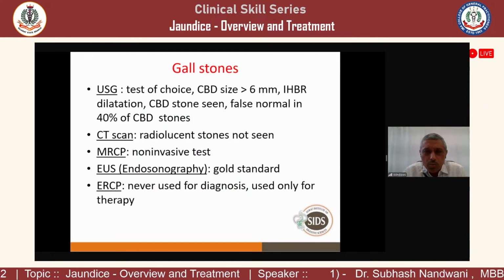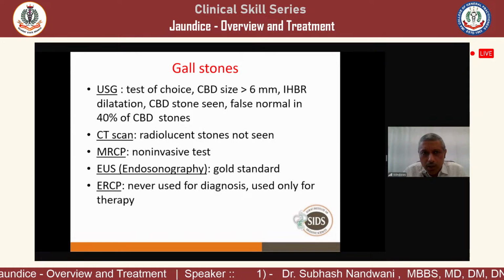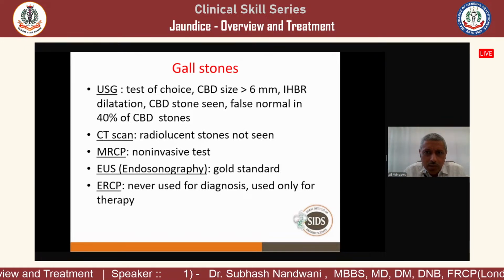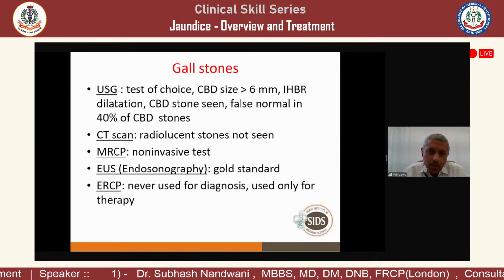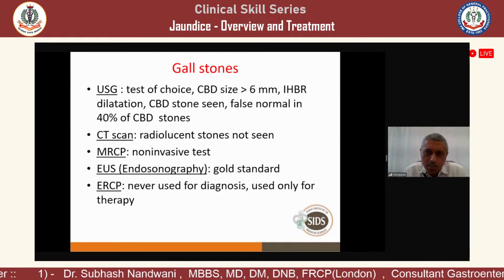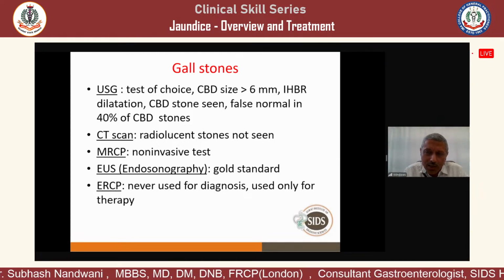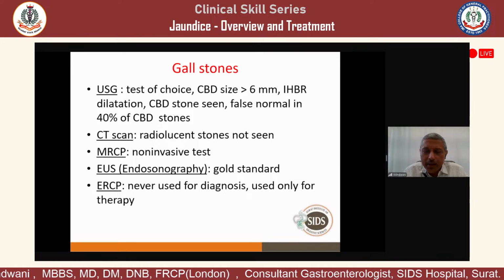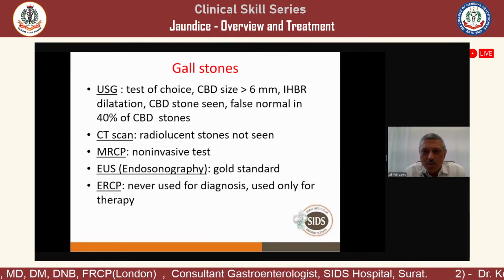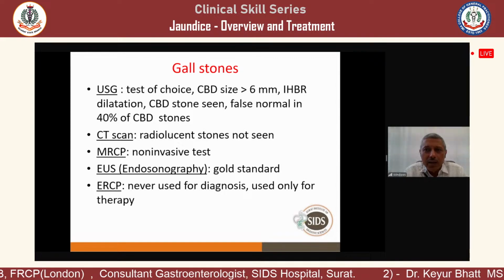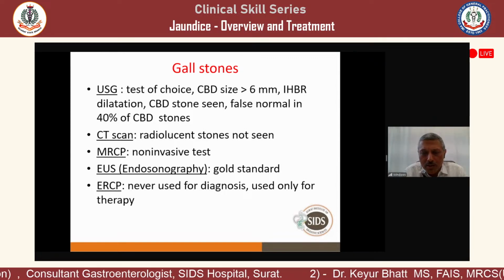Now, gallstones, how do you investigate? You do sonography. Sonography is the test of choice, but remember, the normal common bile duct size is up to 6 millimeters up to 60 years. After 60 years, add 1 millimeter for each decade. So at 70 years, 7 millimeters is normal. At 80 years, 8 millimeters is normal. At 90 years, 9 millimeters is normal.